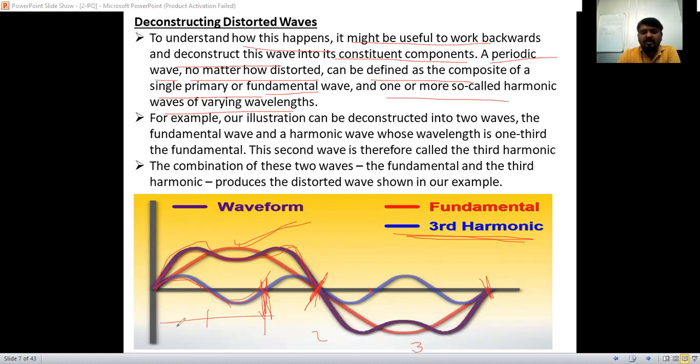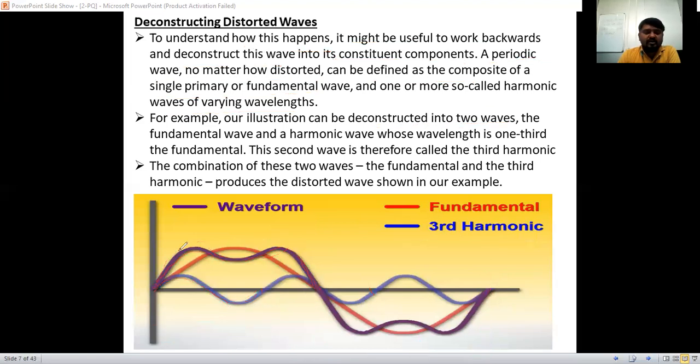But for the fundamental, the wavelength of the fundamental frequency or fundamental waveform is up to here. So our illustration can be deconstructed into two waves here. Whatever the distorted waveform is, we are going to deconstruct into two parts. Two waves we are going to consider here.